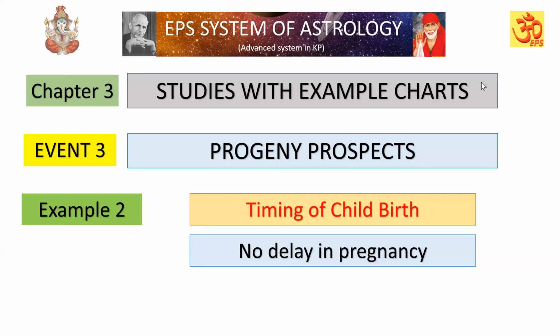In this example, we are going to study a male chart who got married, and immediately after the marriage his wife conceived and delivered within the period. So there was no delay in the pregnancy. We are going to study with the help of the KP tables the destiny prospects on the progeny and also the timing of the event. Example 2, timing of childbirth, no delay in pregnancy. Let us now analyze the chart.